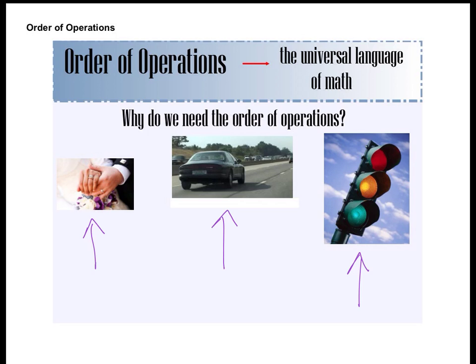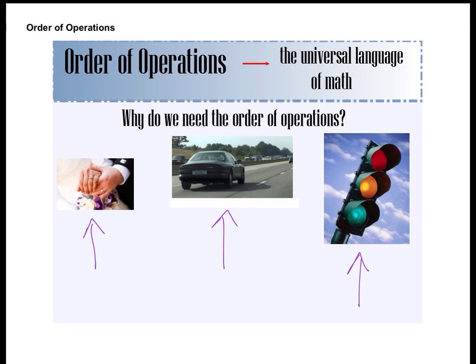Stoplights. All right, that's important. Those are important symbols, and we all need to be on the same level of understanding with those. We all understand that if it's red, we're supposed to stop, right? It can't be, well, some people stop when it's red, but some people, when it's green, they stop. We all have to operate under the same understanding. Red means stop, yellow means slow down, green means go. It's important that we all have that understanding.